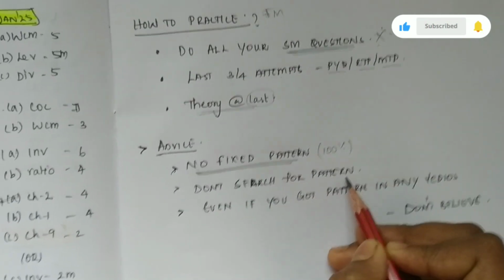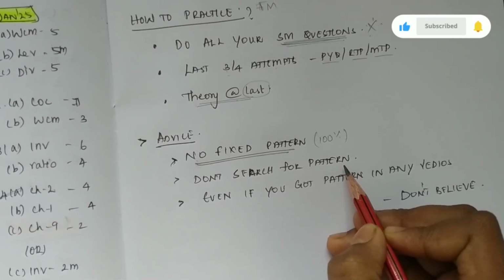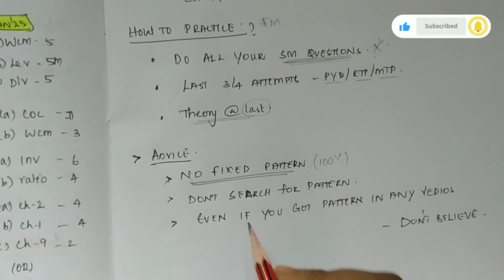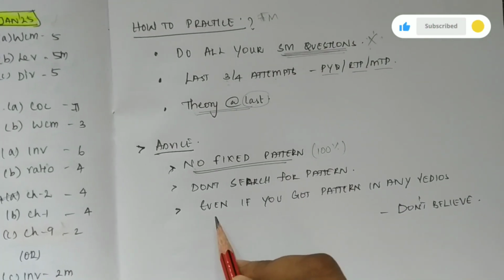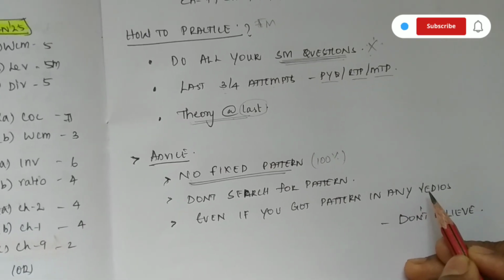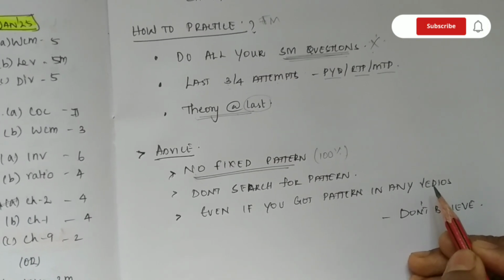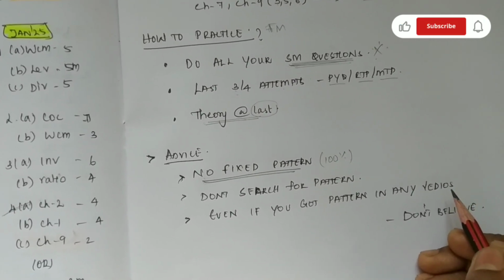Don't search for a paper pattern on YouTube channels, because there is no common paper pattern, I said, right? Even if you find any paper pattern stated on a YouTube channel, just don't watch any videos like that. They are faking you. They are just letting you believe in a paper pattern, but the ICAI is not like that, right?